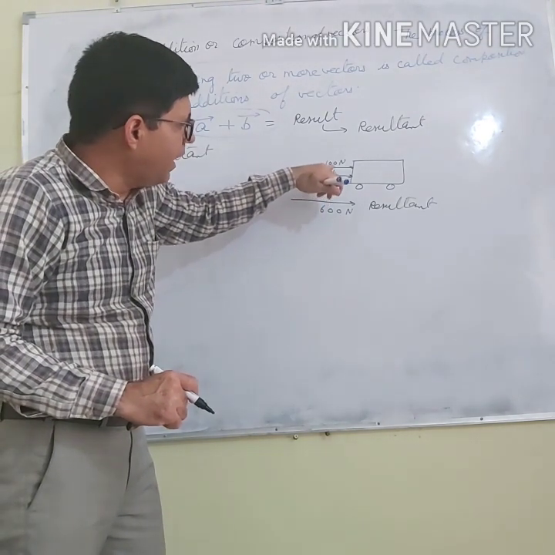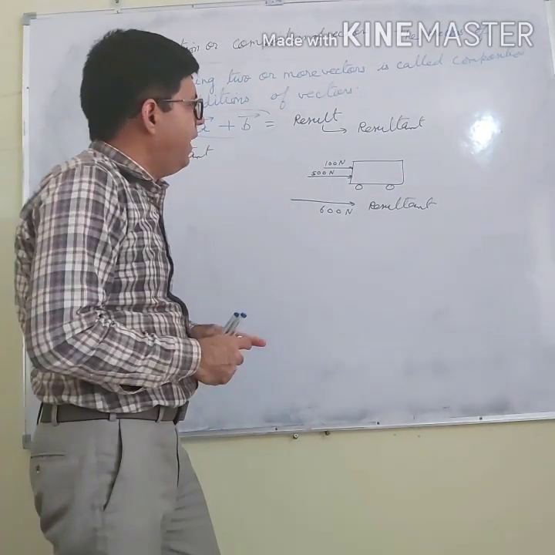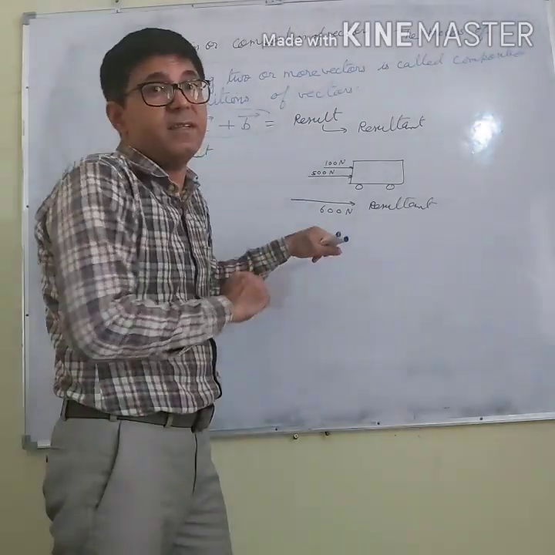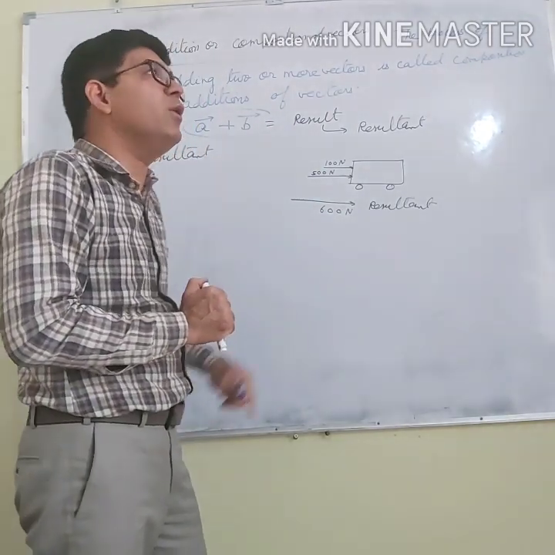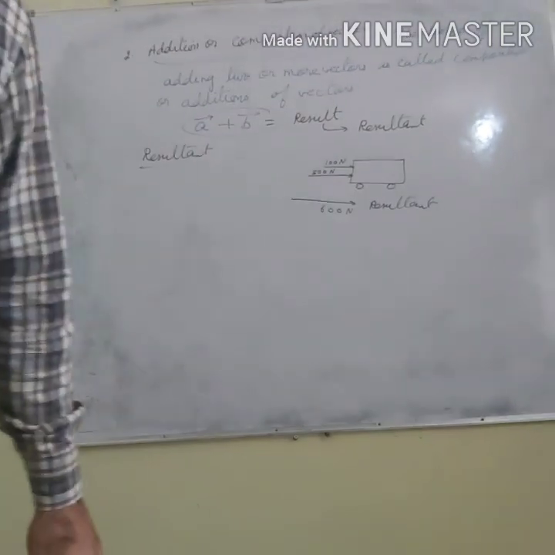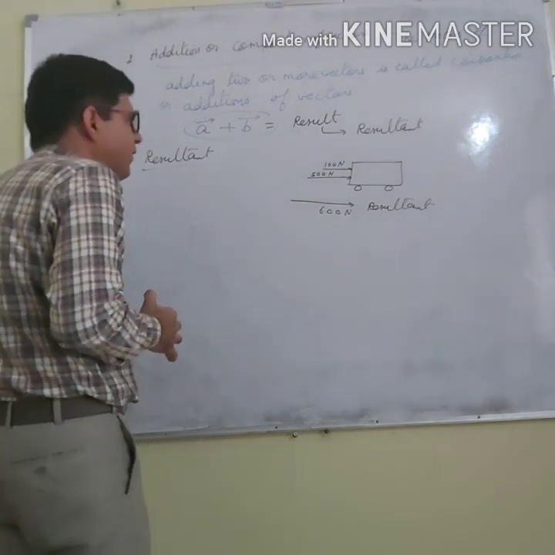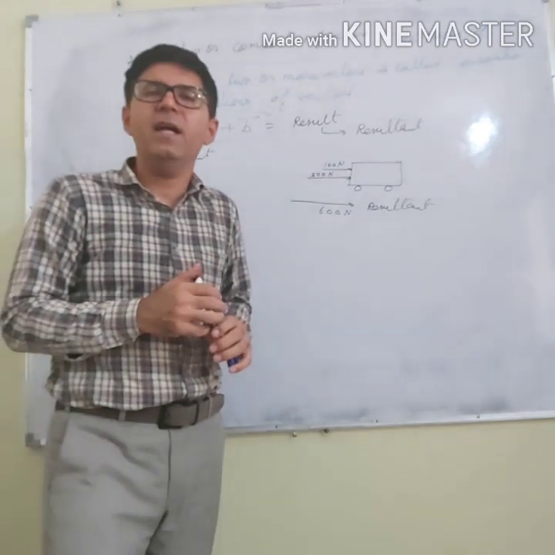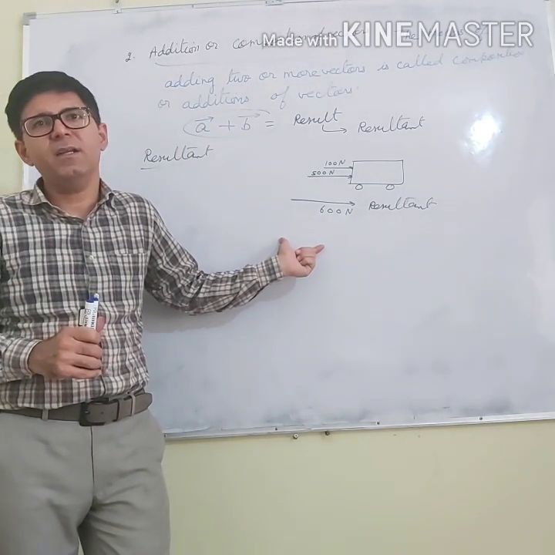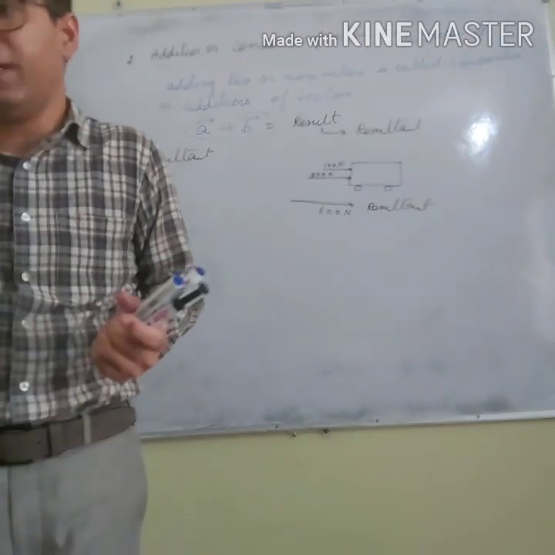If I say 100 Newton and 500 Newton can move this vehicle, and if a 600 Newton force is applied, then this single 600 Newton force can move the vehicle. So this 600 Newton is the resultant of 100 Newton and 500 Newton. So what is the resultant? Resultant of two or more vectors is a single vector which produces the same result as is produced by individual vectors together.